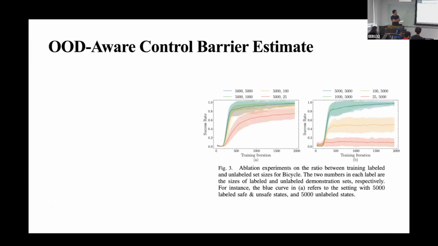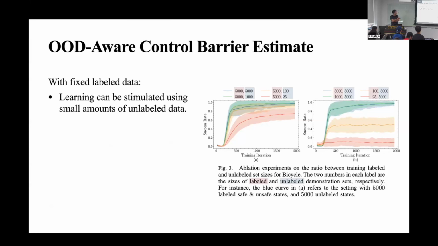Some experimental results. We have more quantitative results in the table comparing the baselines here. I will just provide some results interesting to me. First, this is an ablation study to demonstrate the importance of the unlabeled set. Here, it's a toy system, a bicycle vehicle with static obstacle avoidance, and we plot the empirical performance against the training iteration. The legends here are the sizes of the labeled and unlabeled sets.